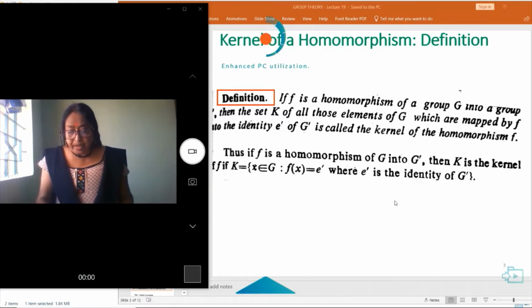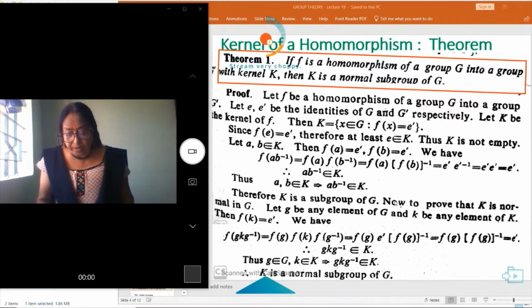Now, theorem. If F is a homomorphism of a group G into a group G dash with kernel K, then K is a normal subgroup of G. Let F be a homomorphism of a group G onto a group G dash, where E and E dash are the identity elements of G and G dash. Let K be the kernel of F. Then it contains all those elements of G such that F(x) is equal to E dash. Since F(e) is equal to E dash, hence E belongs to K.